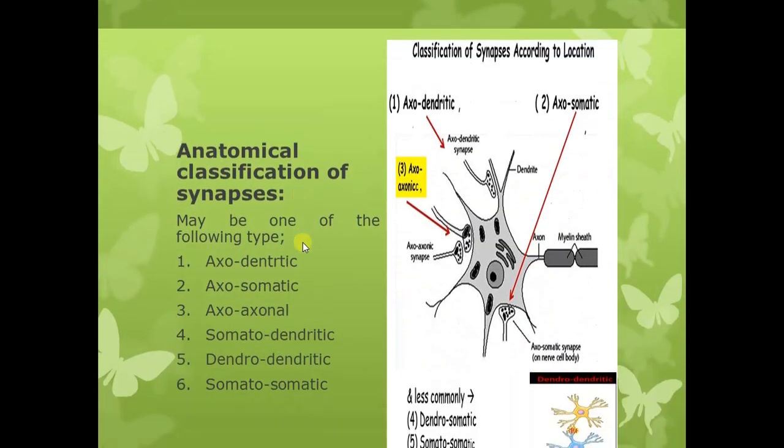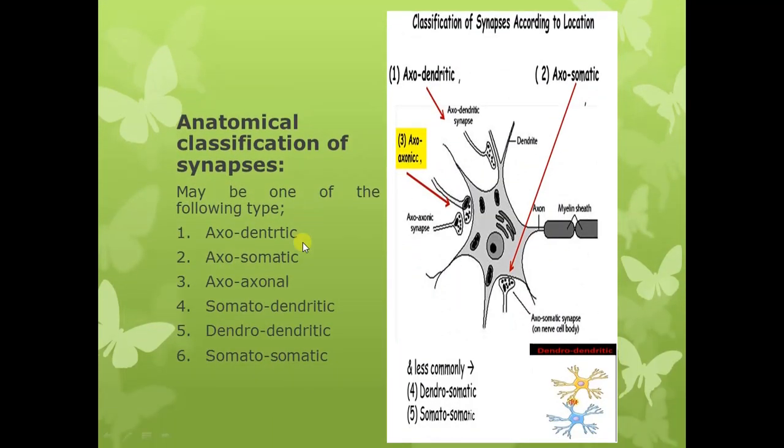So first we are going to talk about the anatomical classification. Now anatomical classification is based on the parts of the neurons which take part in making the junction between the two neurons, or which take part in formation of a synapse. When we talked about the physiological anatomy of the nervous system in the previous two lectures, we have also learned about different parts of the neurons. So there are three main parts of the neurons: the soma or the cell body, the axon, and the dendrites.